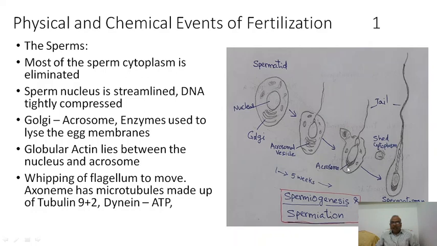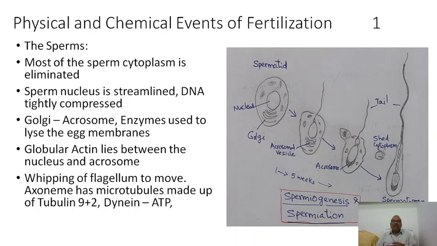Okay, and then nearby, what is that? Globular actin is present. Actin and myosin are muscle contraction proteins, and such globular actin proteins form microtubules. These microtubules help a lot in the formation of spindle fibers in the egg after fertilization. And the whipping of the flagellum to move the sperm is done by the axoneme.